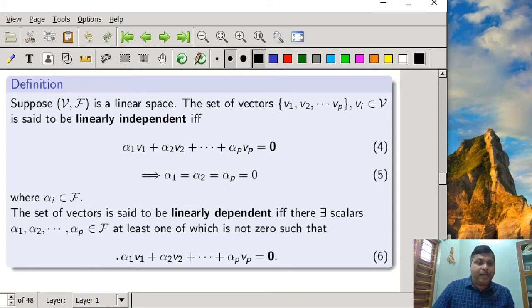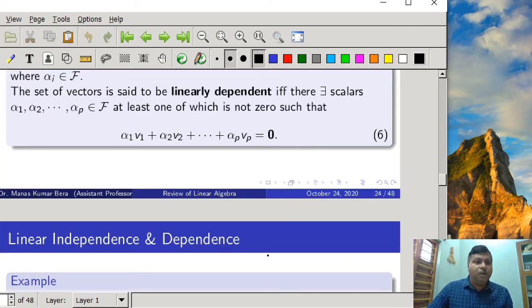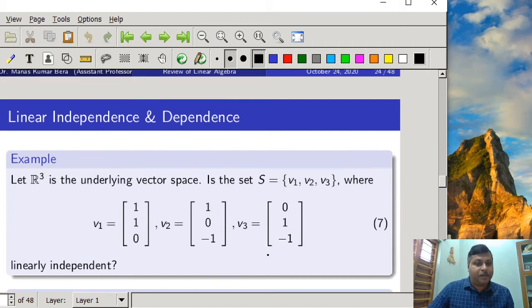That means if any one of the alphas is non-zero and this linear combination yields the zero vector, then we call V1, V2, Vp a linearly dependent set. Now with an example we want to understand what we mean by linearly independent and dependent sets, and we will see that this concept has wide application in state space analysis.